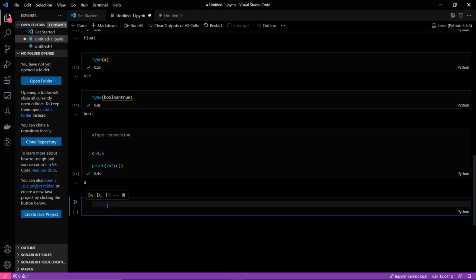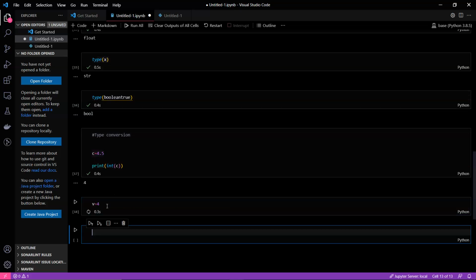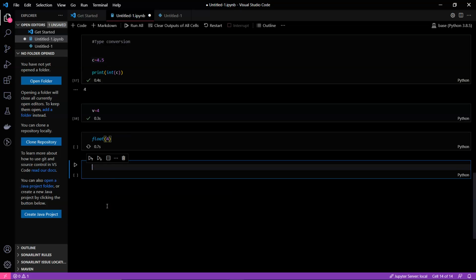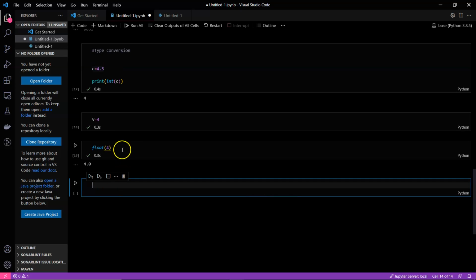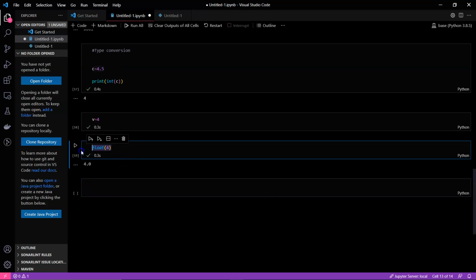The next thing you might have already guessed: suppose we are having an int variable and you want to convert it into float, we'll again just use float. Now you might be thinking we are not using any print statement here, but still we are getting a value and it's getting printed.